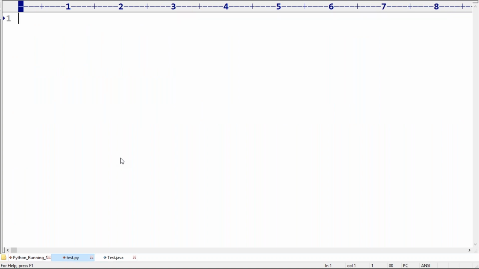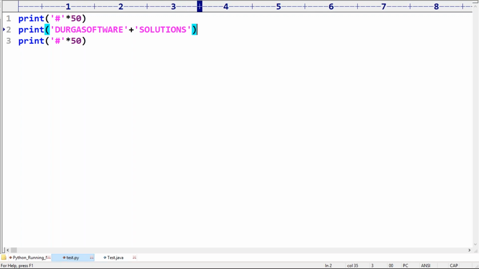Now see this one: can you please print hash symbol 50 times? Next, print hash, then something like Durga software solutions. Please confirm, is it valid or not? Repeat this hash symbol 50 times.